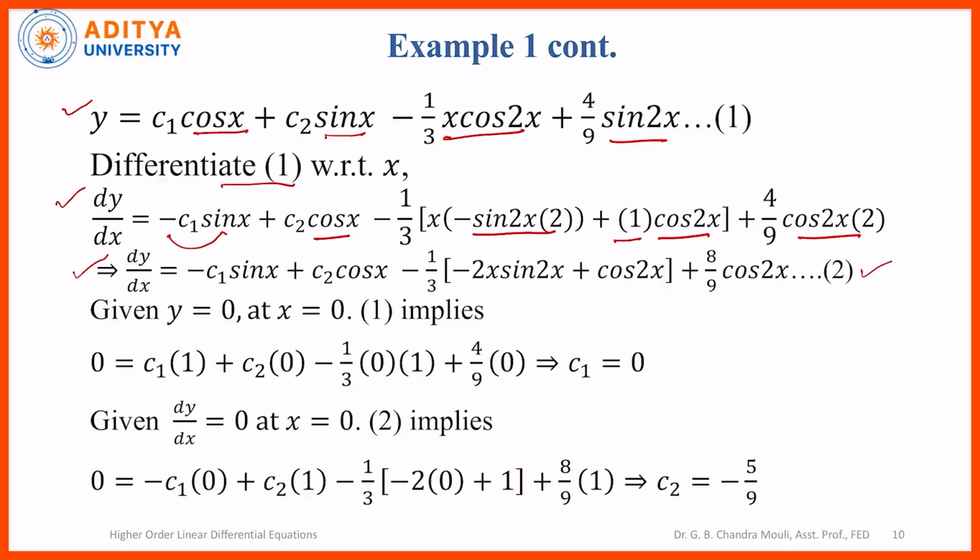So multiply the terms and simplify this. Now the given conditions are at x is equal to 0, y is equal to 0. So sometimes this is also written as y of 0 is equal to 0. So this is the y value and this is the x value.